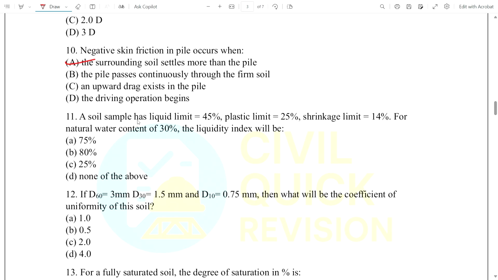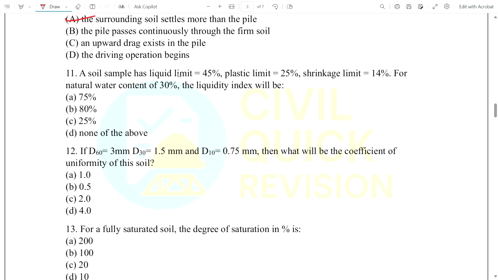Okay, now coming to question number 11. A soil sample has a liquid limit 45%, plastic limit 25%, shrinkage limit 14%, and natural water content 30%. The liquidity index, as you know, the formula for liquidity index is natural water content minus plastic limit divided by liquid limit minus plastic limit.